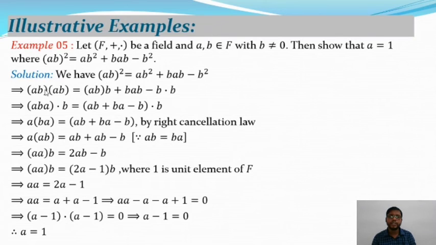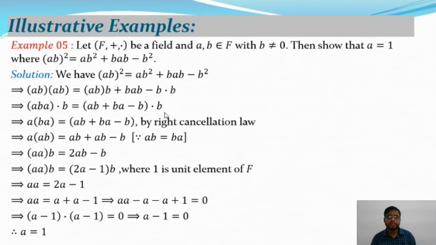So the above equation is reduced to (ab)² = ab · ab. It equals ab · b plus ba minus b², and b² equals b · b. Okay, so now applying the associative property on that equation, we get (ab)a · b equals ab plus ba minus b.